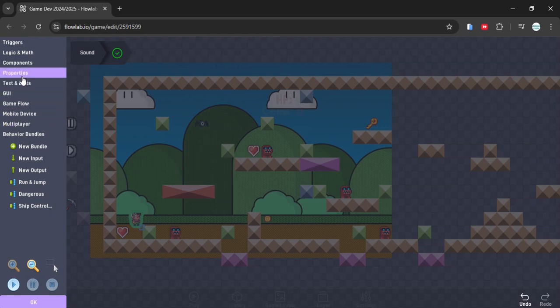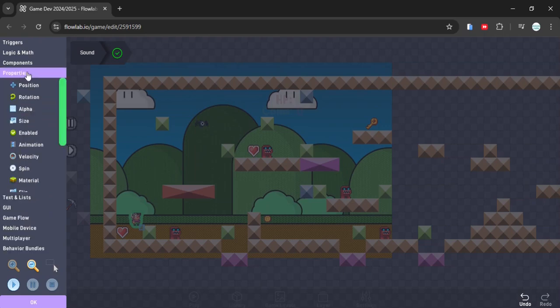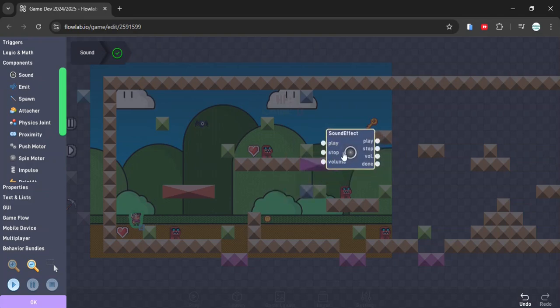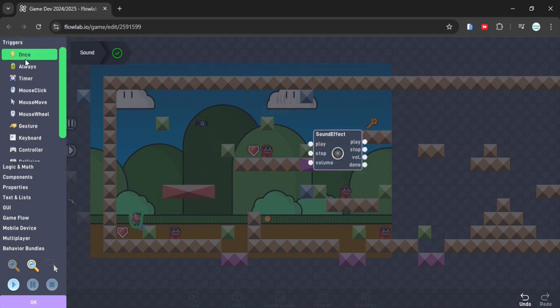Then first you need the sound effect is in components, and then you need a trigger. The trigger is when the sound effect should be played. Okay, the trigger is once it will be active after we start the game. Okay, like this.